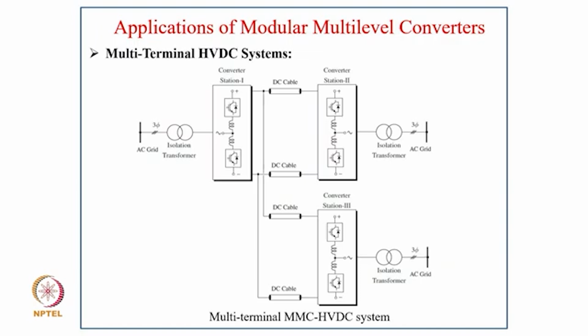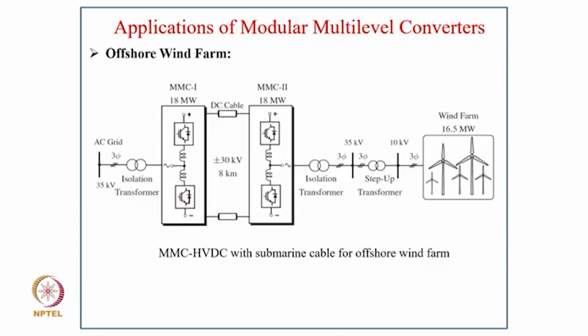And this is typically multi-terminal HVDC. Of course, this is a basic voltage source converter based HVDC. On the DC link you can put many converters connected in parallel, so that can be easily extended. The voltage source converter topology can easily be extended with multiple converters which can take power from the DC link or can feed power to the DC link from different sources also.